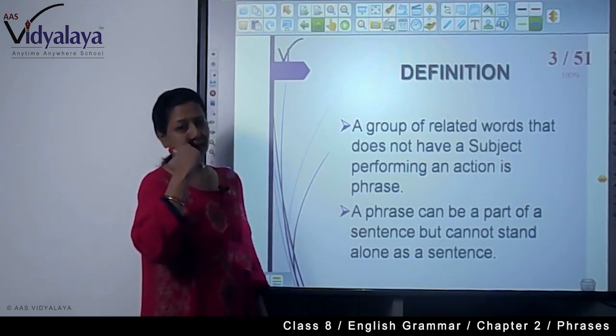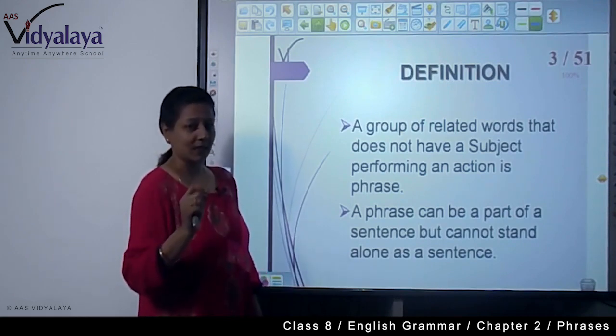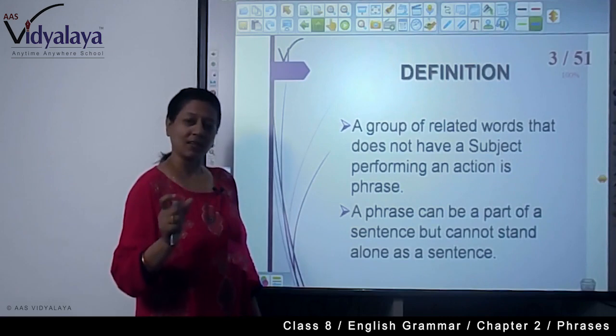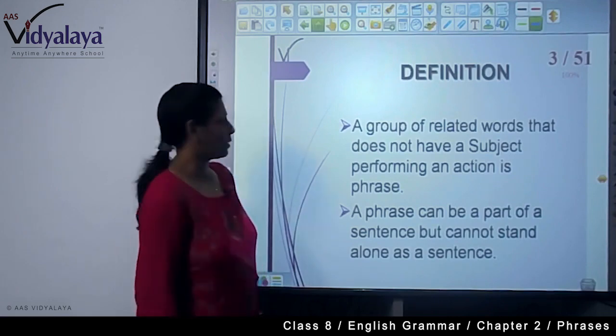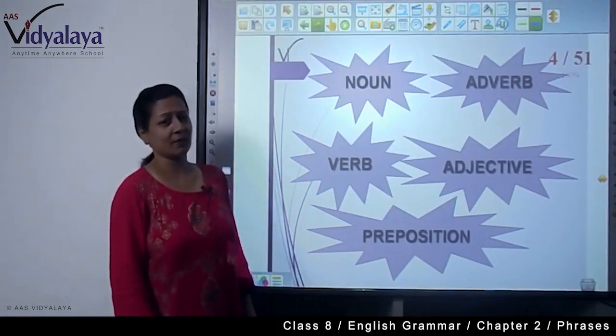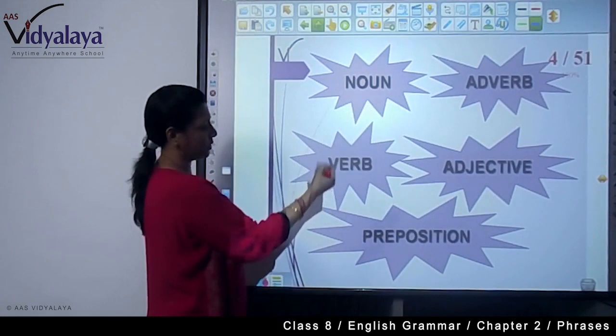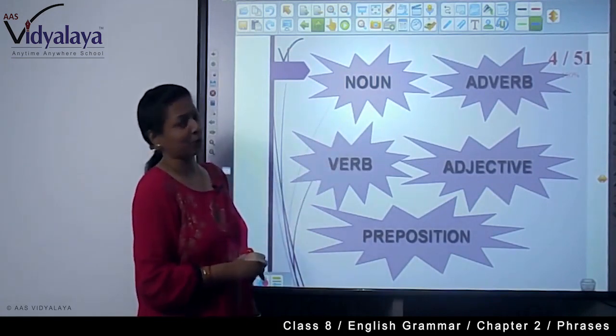You know what is the characteristic of a sentence? Sentence किसे कहते हैं? Which has a subject and predicate. But phrases don't have a subject and predicate. So it's a phrase, only a group of words. There are different types of phrases, as I have told you: noun, adverb, verb, adjective and preposition.